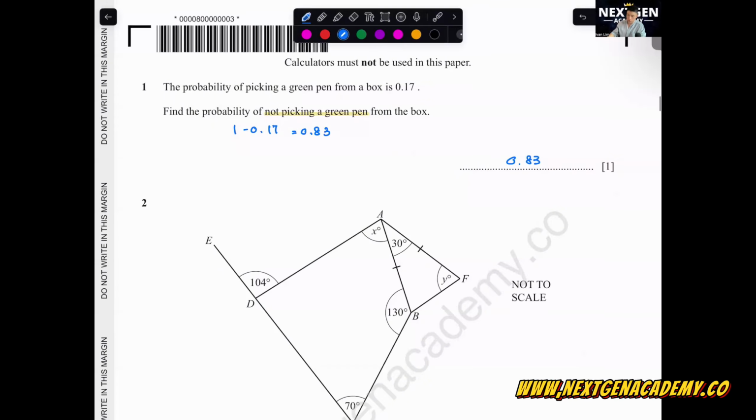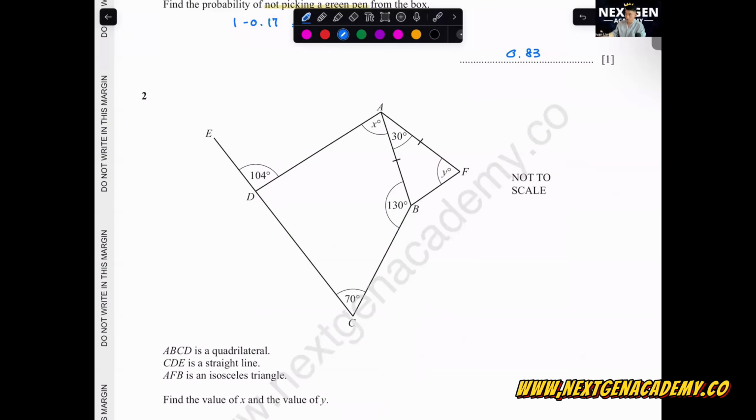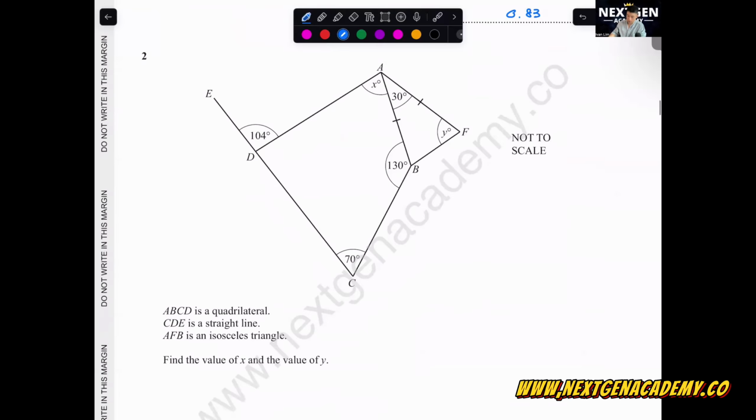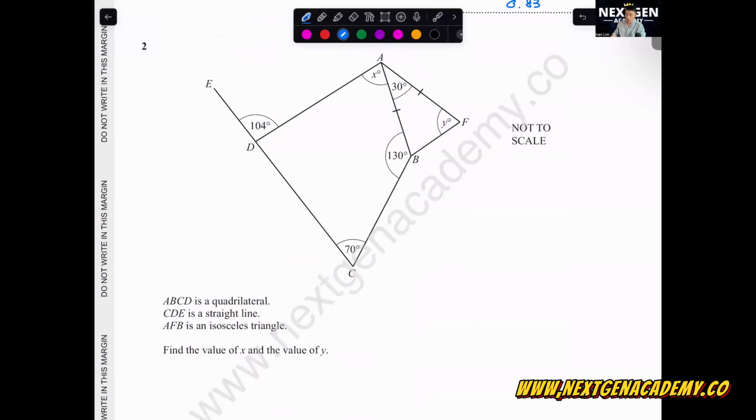How do you recheck the paper? You need to redo the paper again. On your rough paper, just sketch it up and write down all the working again. Last time, one of my teachers advised me, and I remember this advice I got about 20 years ago. My teacher said, you never go to sleep during your exam. If you finish the paper already, you are gonna check until the very, very last second, until the examiner says put down your pen. Then only you put it down. That's when you stop. Never look around, don't go to the toilet, don't go and sleep. Okay, let's go to number 2.